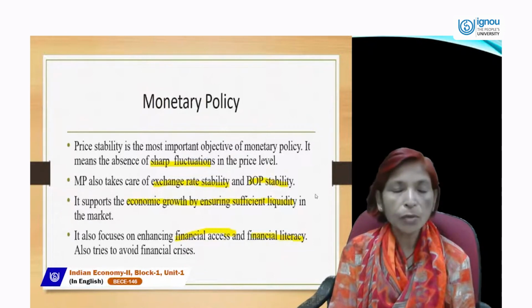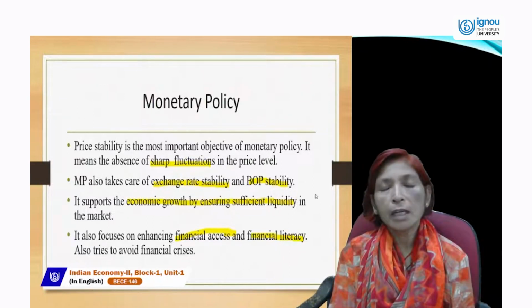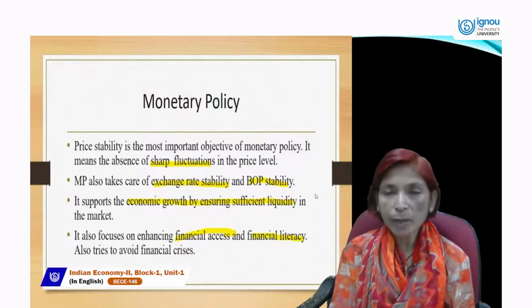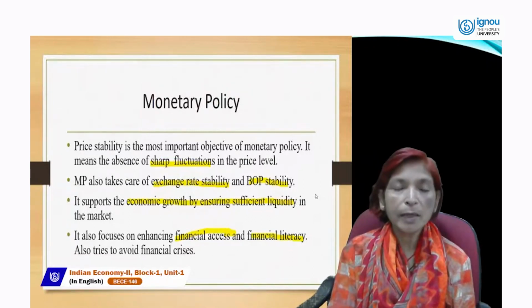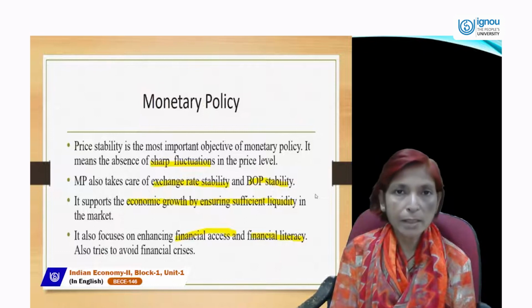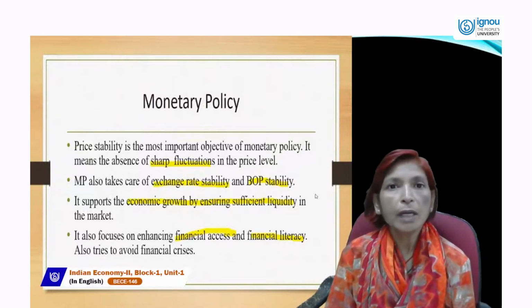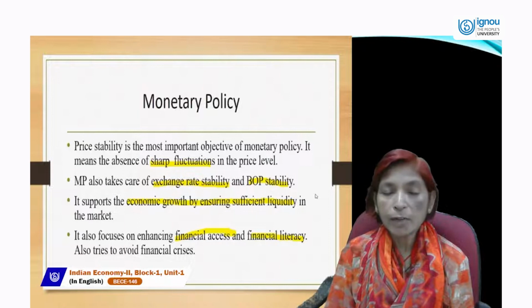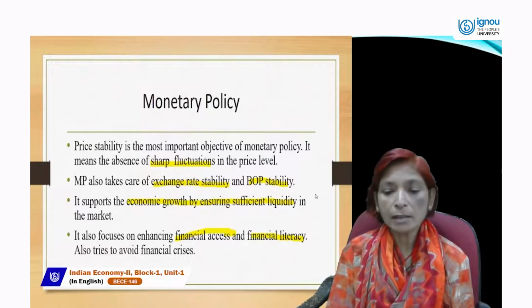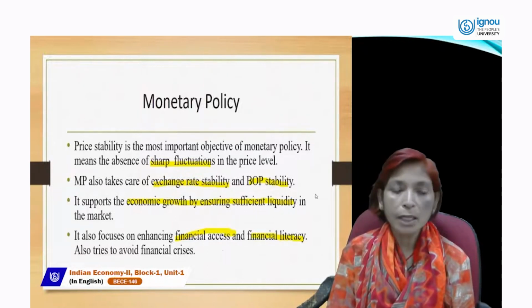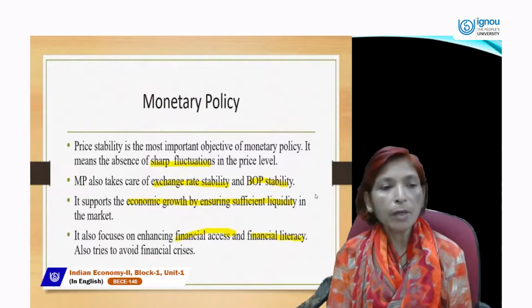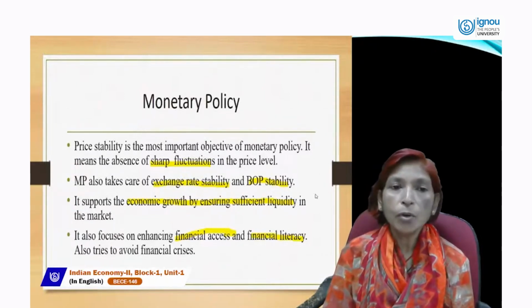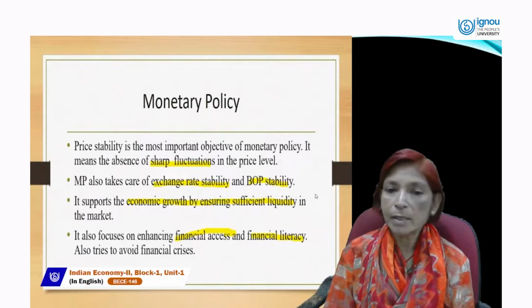RBI made this monetary policy to stabilize the price level. To achieve the goal of full employment, RBI can influence the rate of interest, which can also influence the investment of the country. And investment can influence the production capacity of business enterprises, and investment also affects the output level of the nation. So the main goal of this monetary policy is price stability.